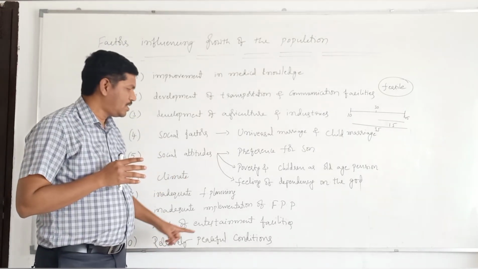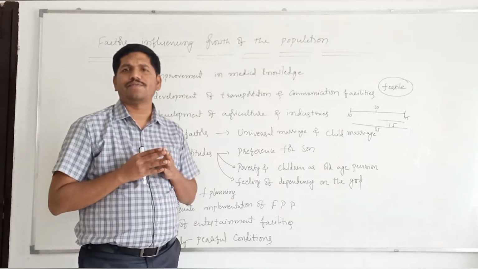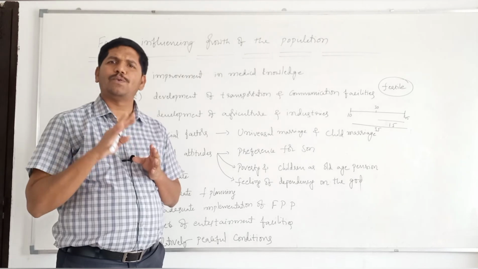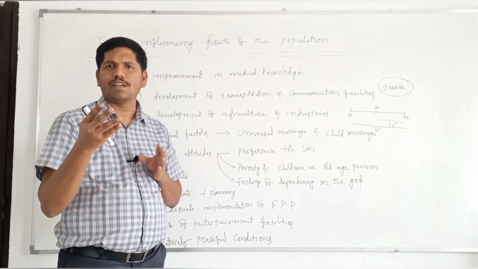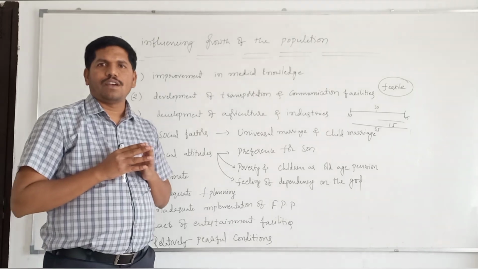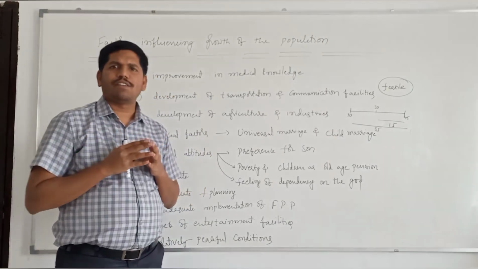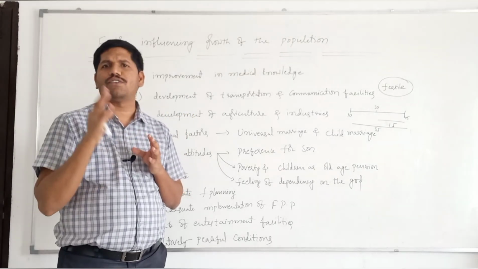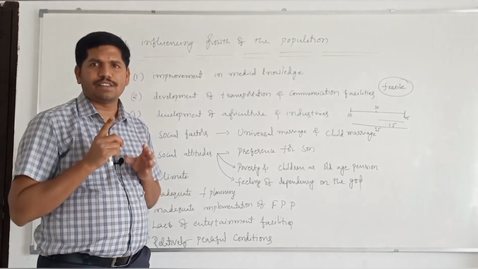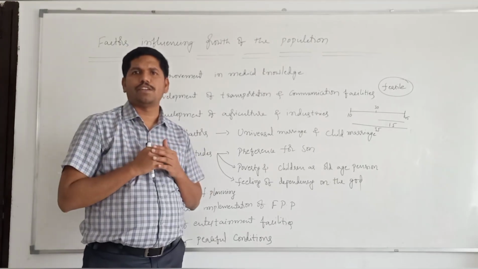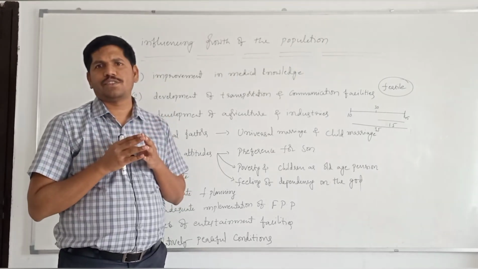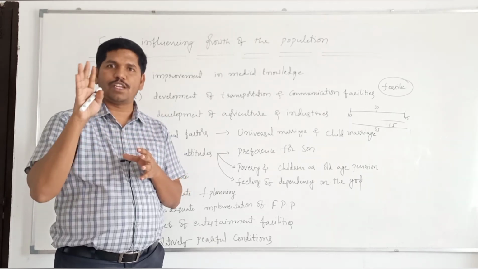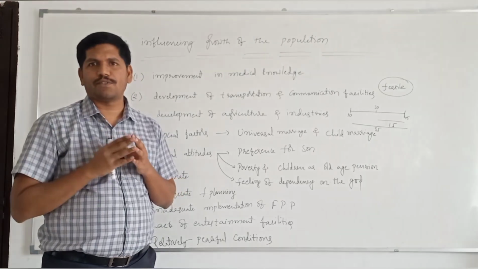And the last one is relatively peaceful conditions. In the olden days, there were frequent wars. Because of frequent wars, people died, both civilian deaths and non-civilian deaths, that means military personnel deaths. Before the arrival of British people in India, a number of kingdoms were there. In order to conquer all those kingdoms, they waged wars. But in 1857, that means during the first war of independence, the native princes, zamindars, they provided support to the British people. That's why they were able to resist that 1857 revolt.